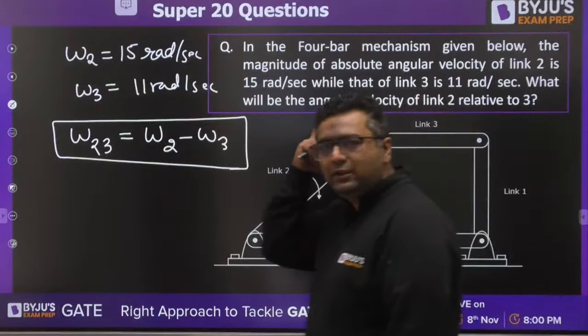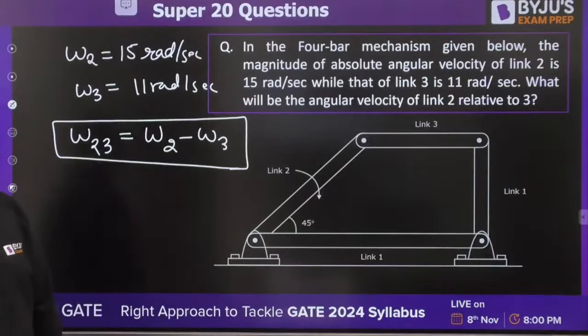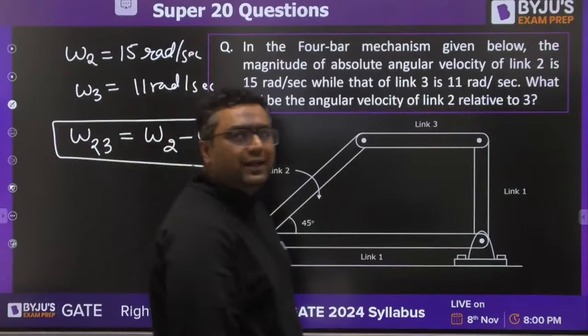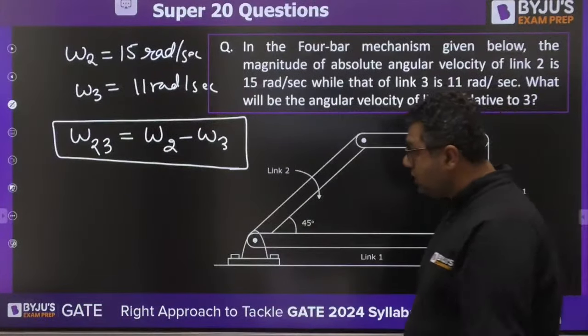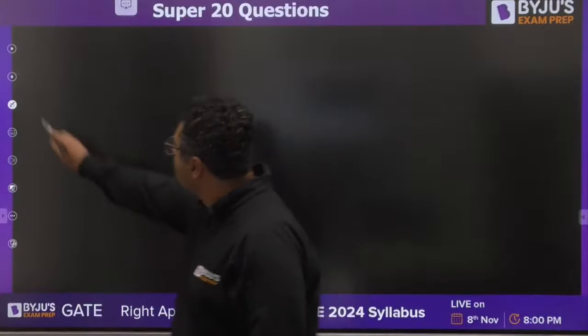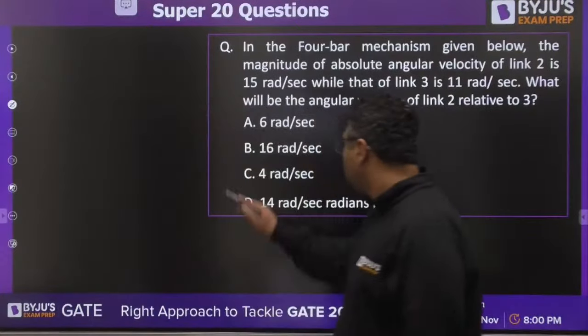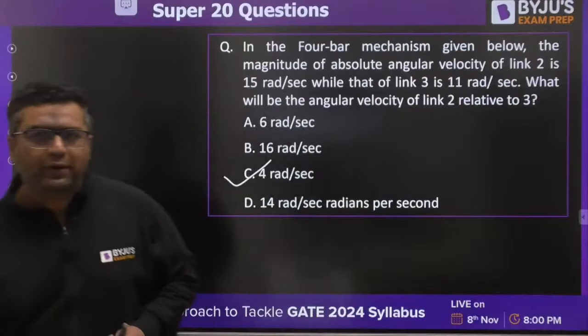Hania is saying the answer is a yes. Jabir, Narsima, Vineet, Shri Arvind, Hania, Kishan. Yes. Wonderful. So this type of question may come in GATE for 1 mark. And the answer for this is no doubt 4 radians per second. Okay, it is going to be 4 radian per second.